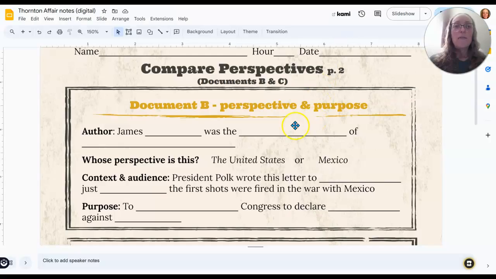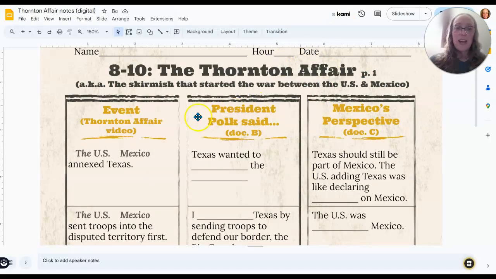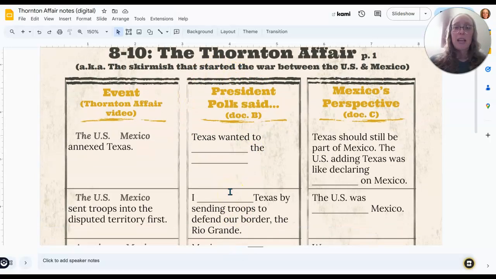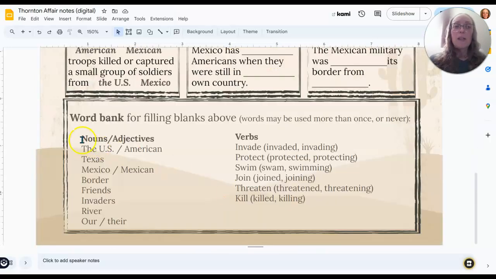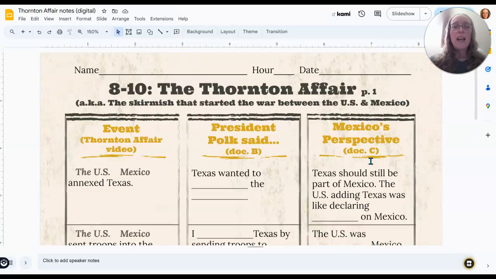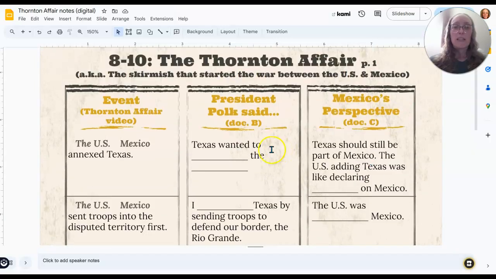So you guys are going to flip over back to the first side. We're ready to fill in this middle column. What did President Polk say? For you to figure out what goes in the blanks, you're going to use the words down here. You have nouns and adjectives that you'd put in some blanks here, and the verbs are a separate list over here. So decide which kind of word you need, and that'll help you know which list to look at.